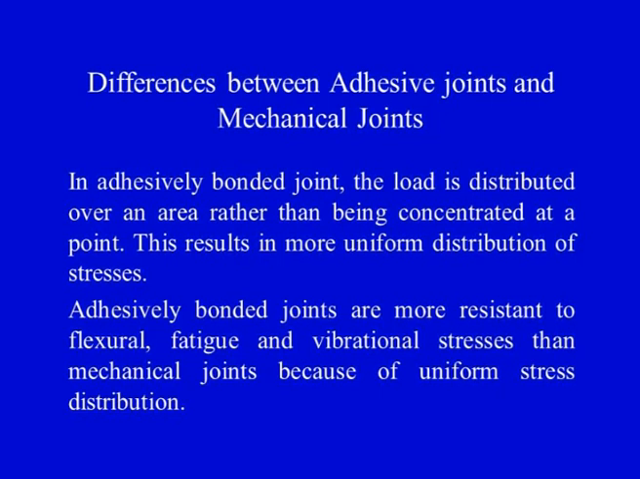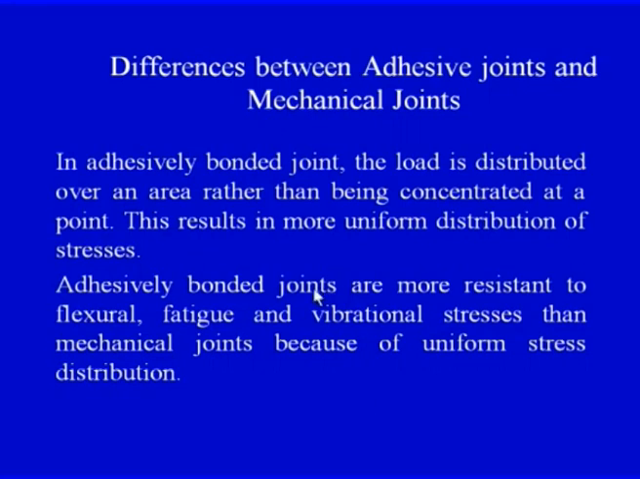Now what are the differences between the adhesive joints and mechanical joints? We have seen what an adhesive joint is, where we apply an adhesive between the two plates that we want to join together. In the case of mechanical fastening, we use a fastener to fasten the two composite plates together or the two structural members together. Now what are the differences? Because each one of these has certain specific application areas.